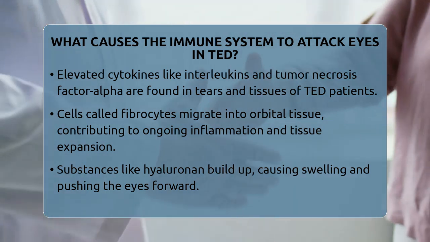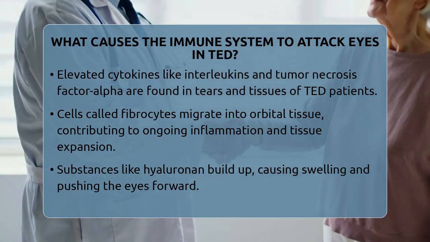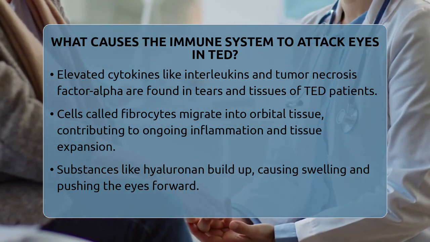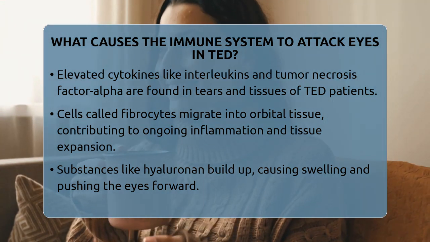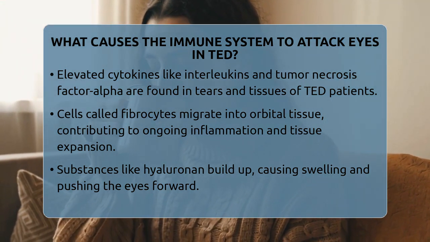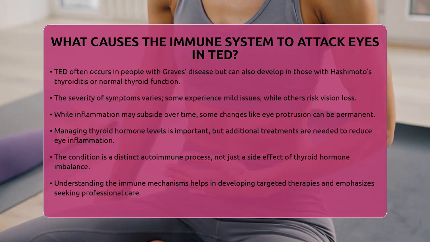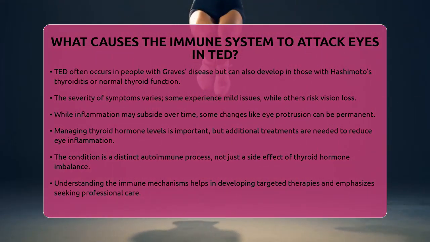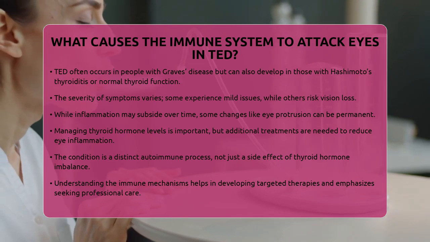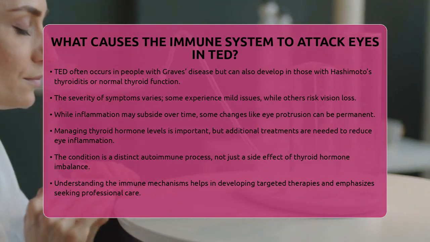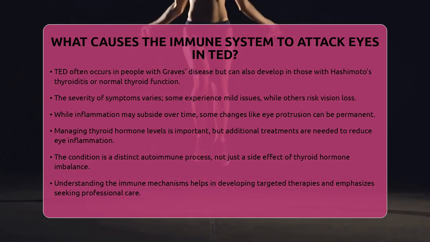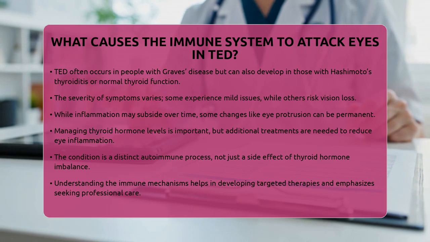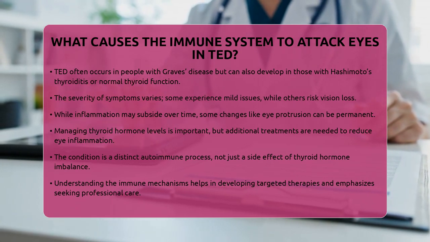The severity and progression of TED vary widely. Some people experience mild symptoms, while others face significant risks to their vision. While the active inflammatory phase may eventually slow down, some changes like persistent eye protrusion or scarring can be permanent. From a broader perspective, thyroid eye disease is not just a side effect of abnormal thyroid hormone levels. It's a distinct autoimmune process that can develop alongside thyroid dysfunction. Managing thyroid hormone levels is essential for overall health, but treating TED often requires additional therapies aimed at reducing inflammation around the eyes and protecting vision.